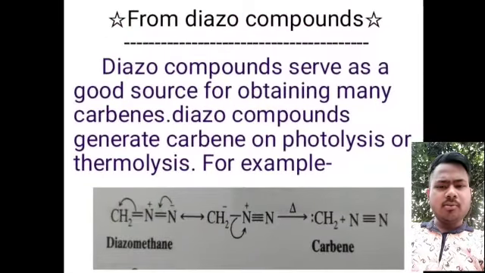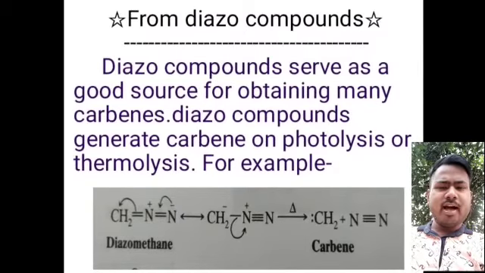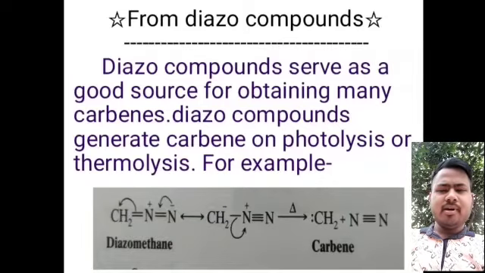From diazo compounds. Diazo compounds serve as a good source for obtaining many carbenes. Diazo compounds generate carbene on photolysis or thermolysis. Here in the example, the carbene is generated from diazomethane by the thermolysis process.